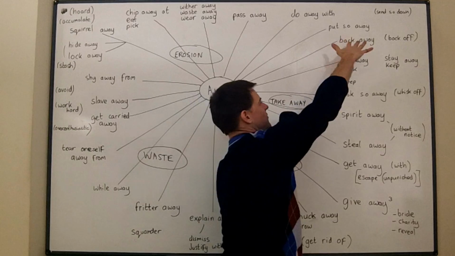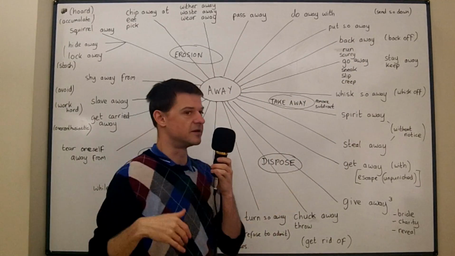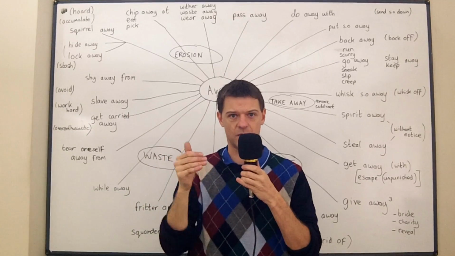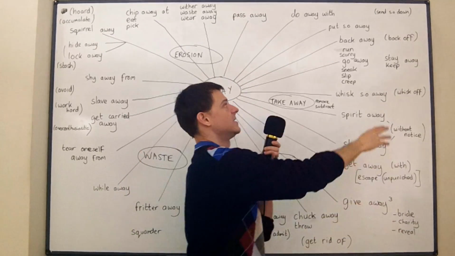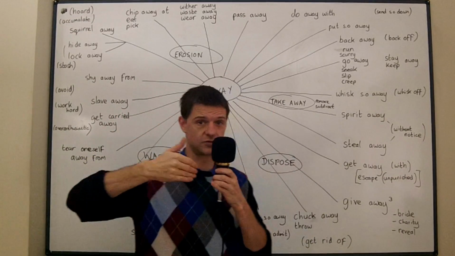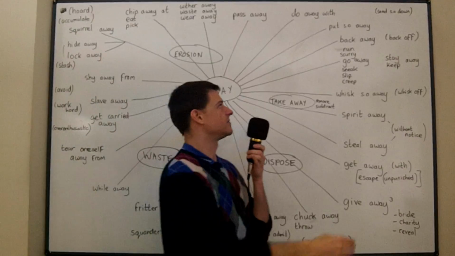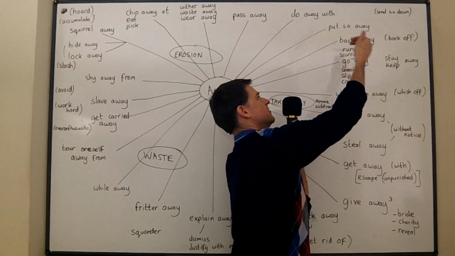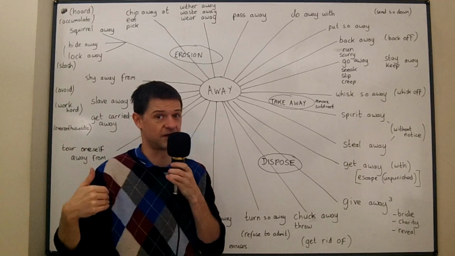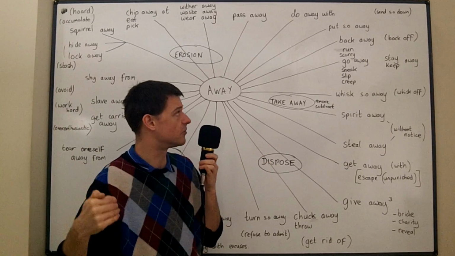Now, a lot of these phrasal verbs here are going to be about movement, and so when you back away, it just means go backwards when you're facing someone. You back away. Very similar to back off. Somebody might say back off, and they mean that you should go backwards, you should back away. So this is connected with the movement of going backwards. When you back away, you go further away from someone. That's the idea of the movement, further away.